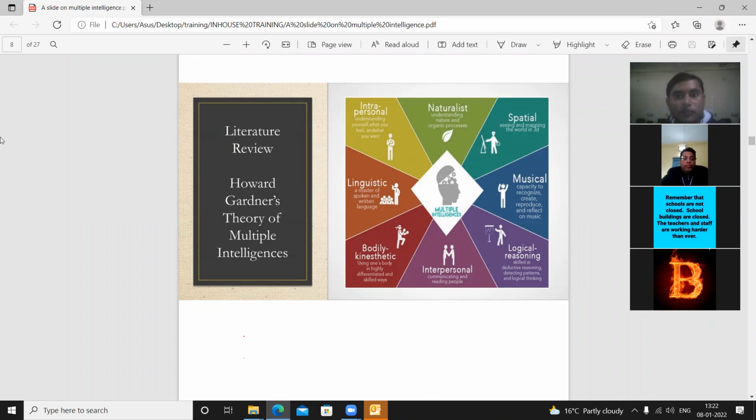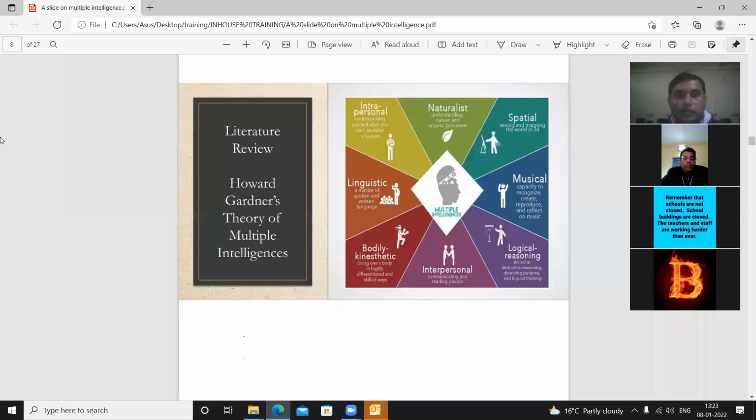And the next, the sixth one, is spatial reasoning. And what is this spatial reasoning? Those who have spatial reasoning have skills in forming visual images and patterns. And by seeing, they can recognize different types of things. So you will also find these types of students in the classroom. So here it is important to respect their interest. Those students who are interested in what types of activities, you should give them work accordingly.